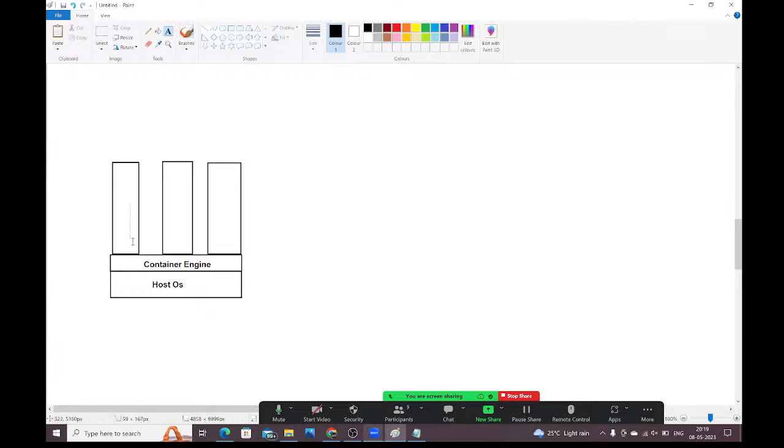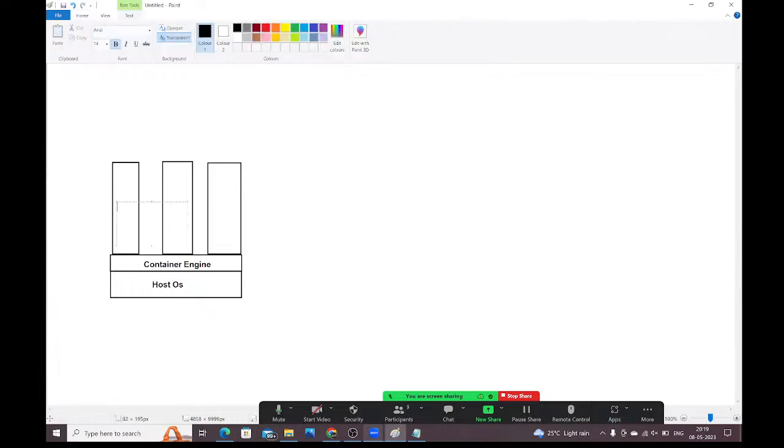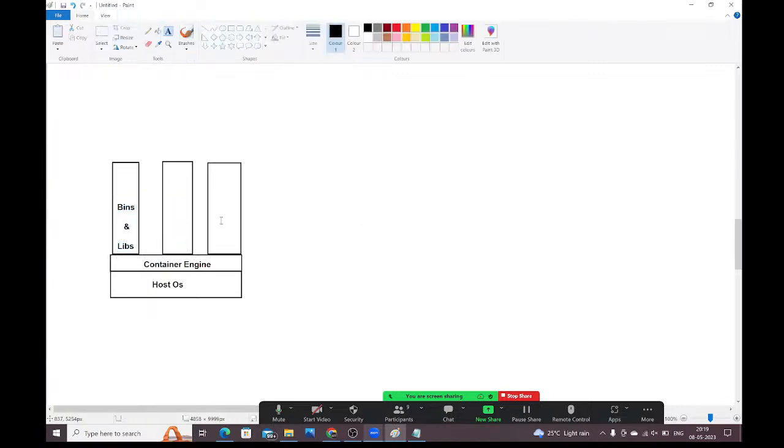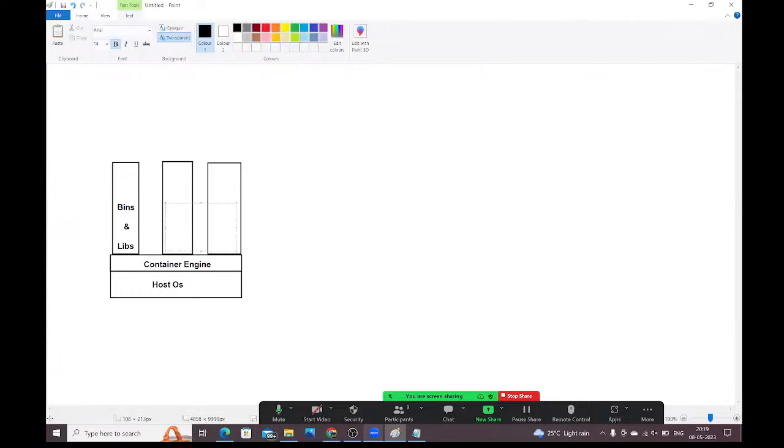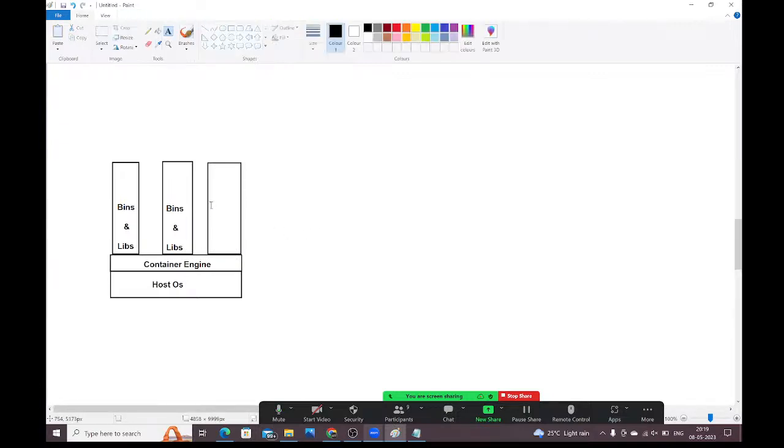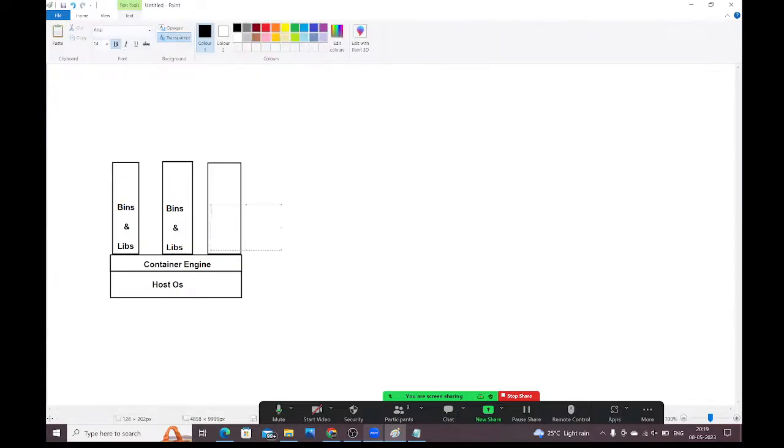Whatever is required to run your application, binaries and libraries, everything is available here. To run the application, whatever you require, everything is available in the container. Application code, binaries, libraries, software, everything is available here.